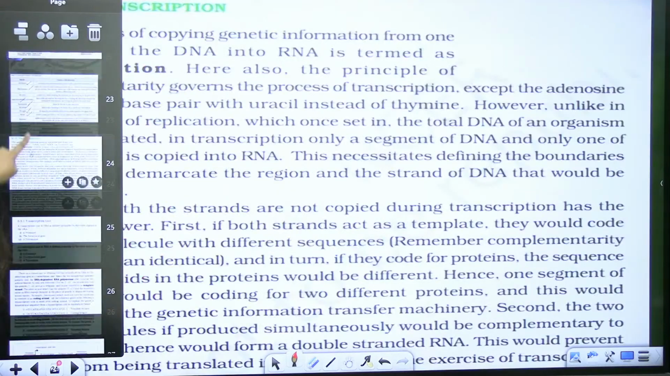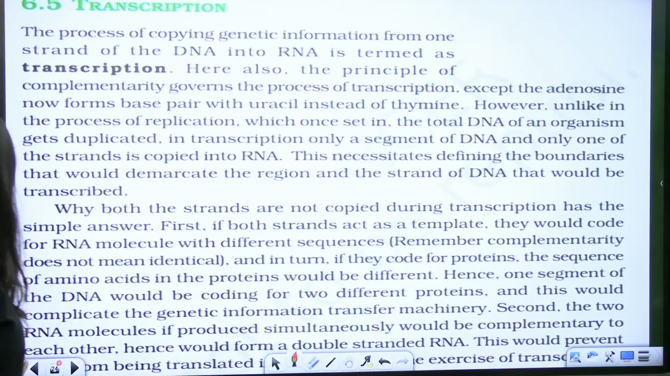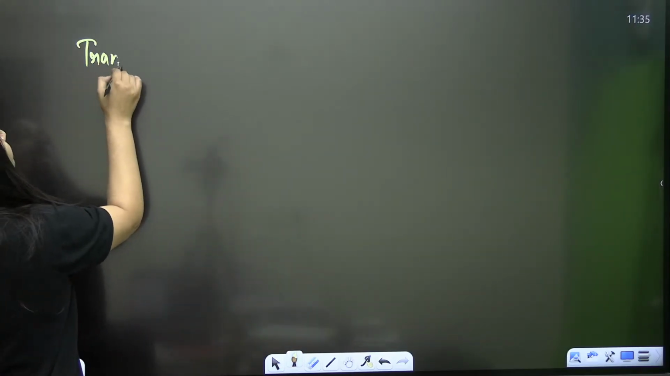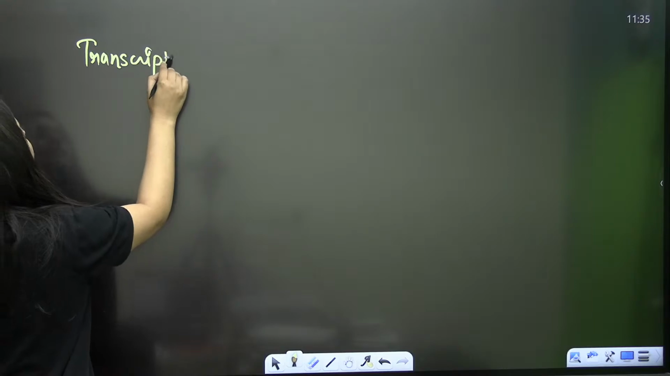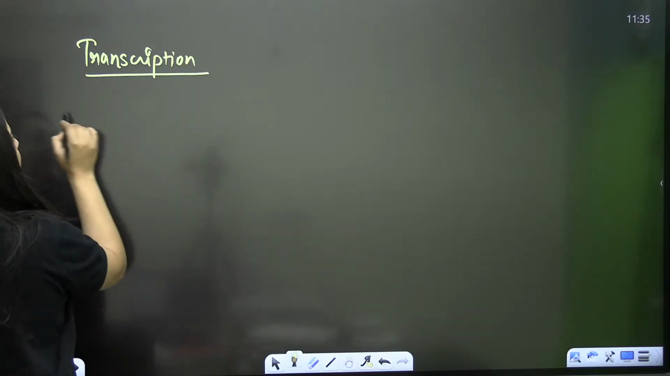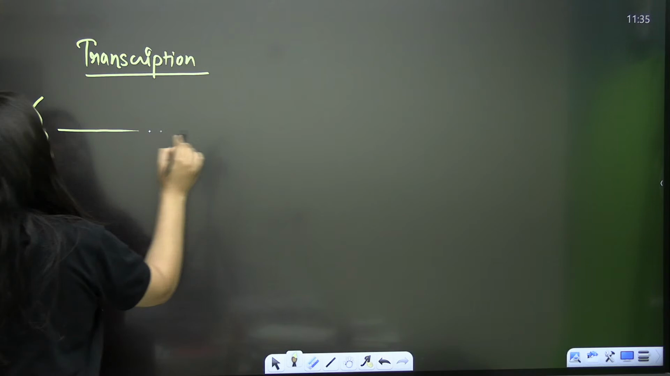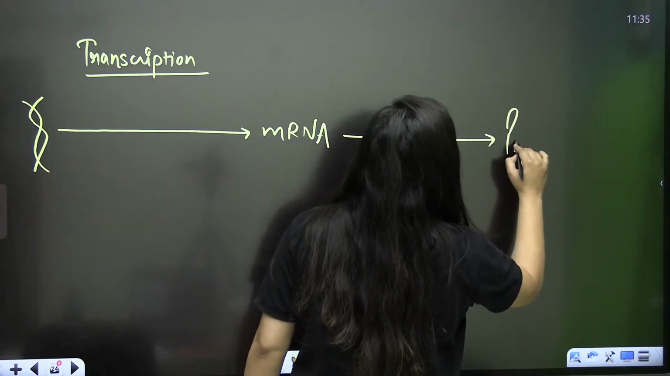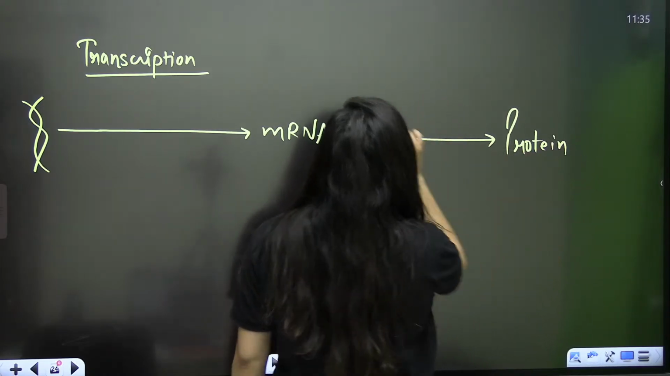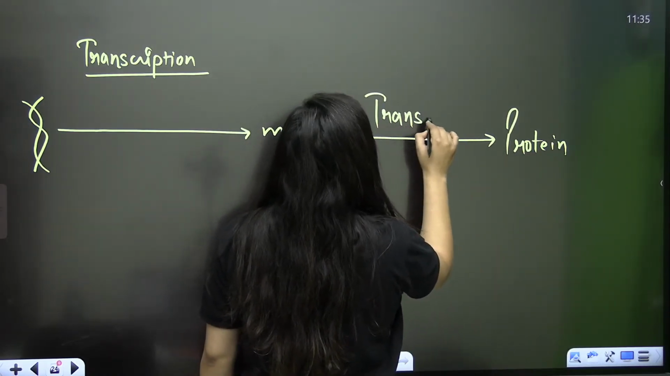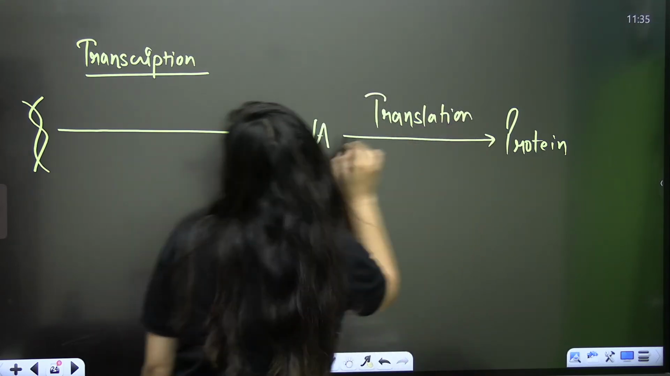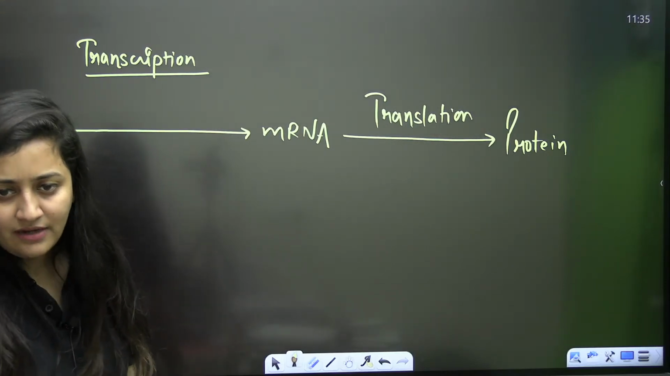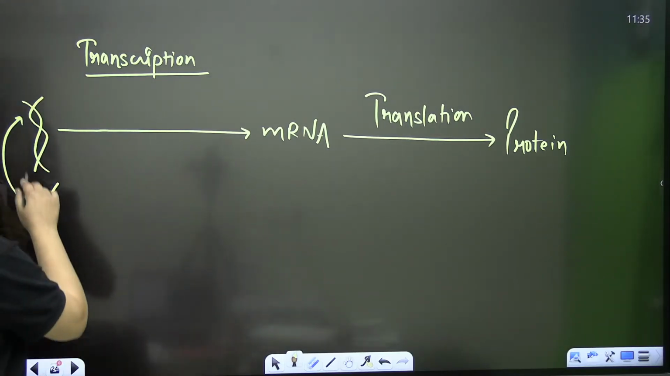So guys, if there is any doubt, do let me know, because the next topic that we need to start is transcription, which is also very interesting. You remember the central dogma: DNA to mRNA and mRNA to protein. That's how the information flows. So transcription, and then comes the translation. You already know about replication. Now what we have to study is transcription and then translation.